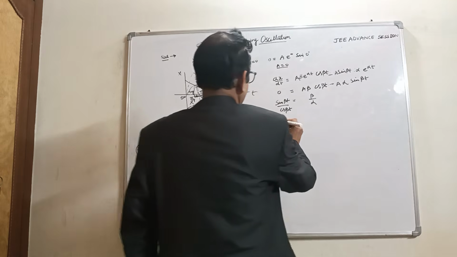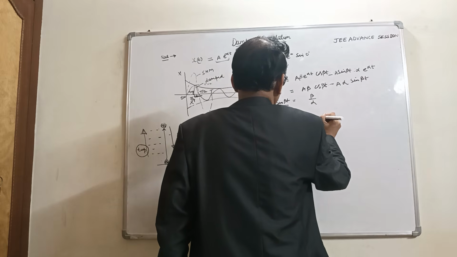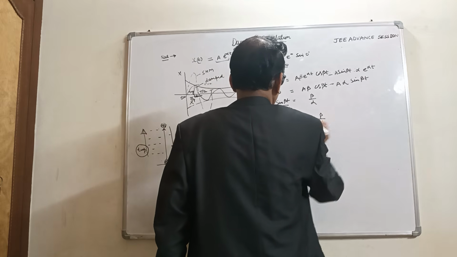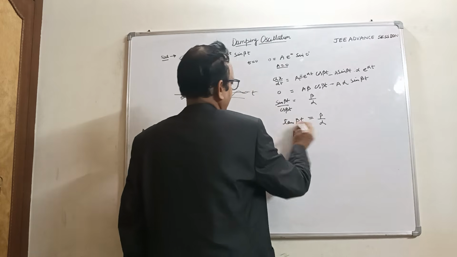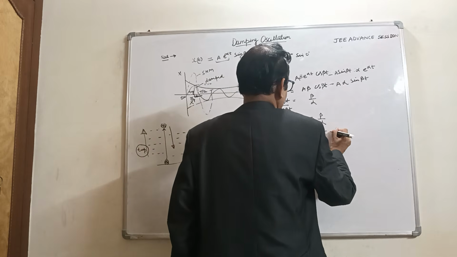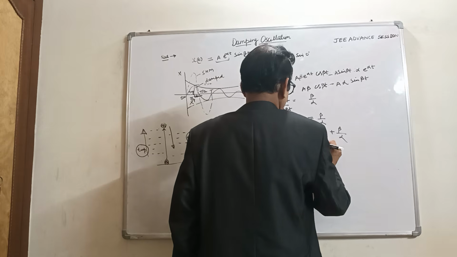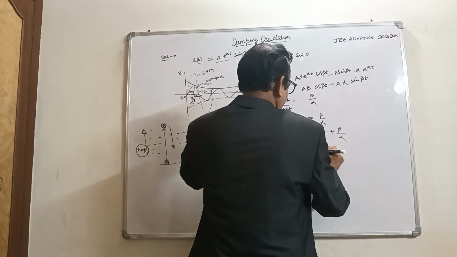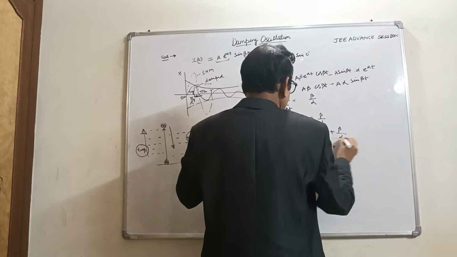So this tan beta t becomes beta by alpha, and beta t angle is small, so tan beta t is beta t. So this becomes n pi plus beta by alpha, and t becomes 1 by alpha upon n pi by beta. This is the time.